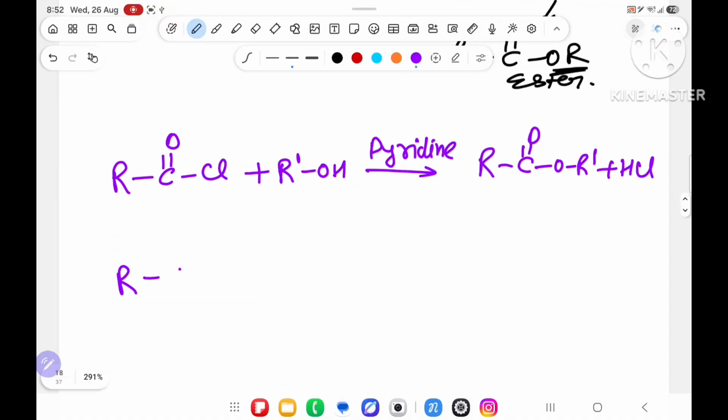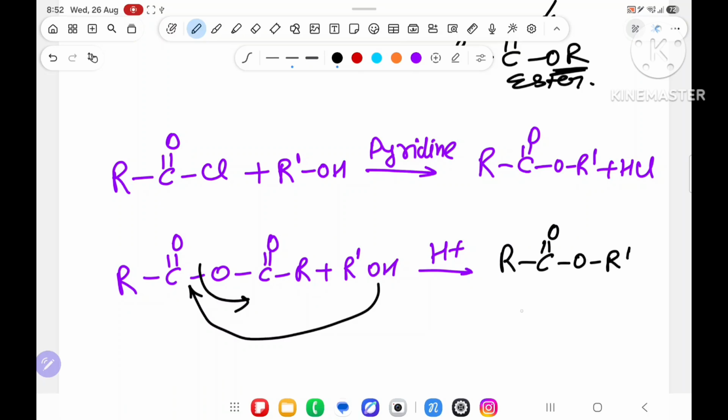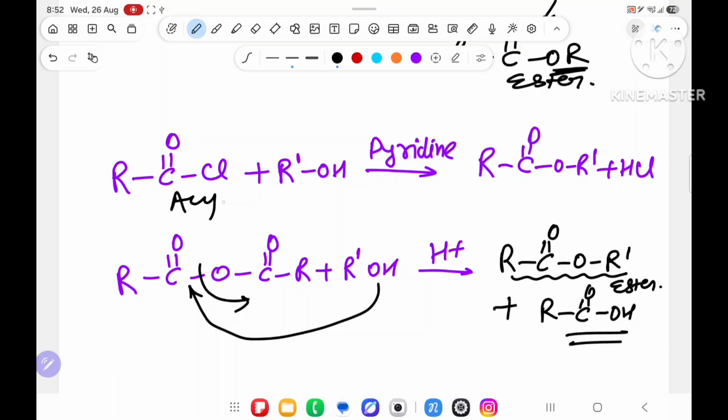Or you can do this esterification reaction with acid anhydride. It will react with alcohol in presence of H plus. What happens? This will break from here, OH will attack over here, and you will get RC double bond O, OR dash, plus outside RC double bond O, OH. So carboxylic acid comes outside, and the remaining is the ester. So ester can be formed by acyl chloride, by acid anhydride, and the carboxylic acid is already there.